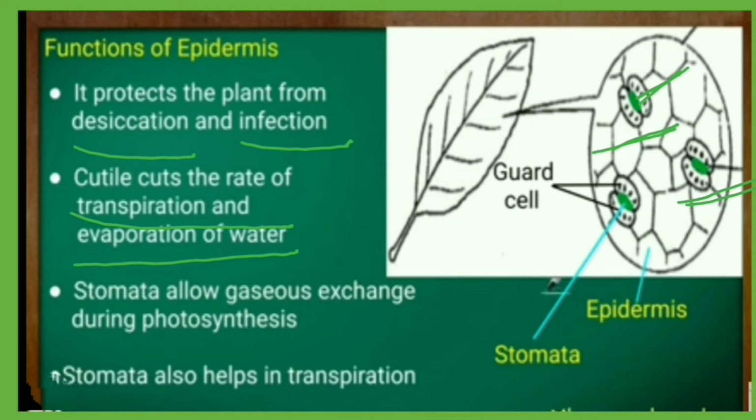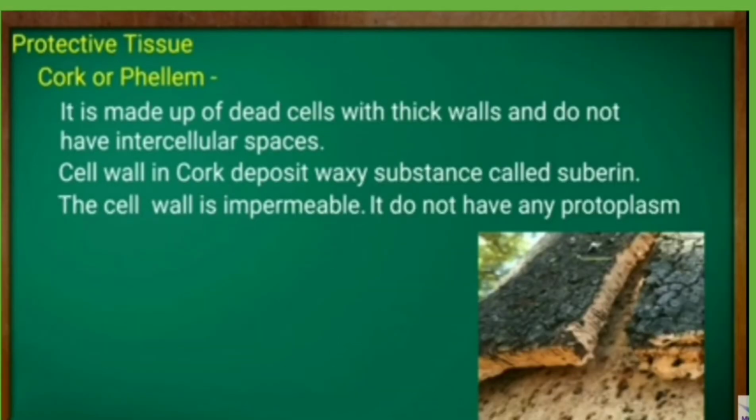Then stomata, that we all know, help in the gaseous exchange, and the process of transpiration occurs through these stomata only, where the extra water of the plant is lost in the form of water vapor. Then another protective tissue which develops in the plant is known as cork tissue. In old plants it is present as a layer of dead cells with thick walls which do not have intercellular spaces between them, right.